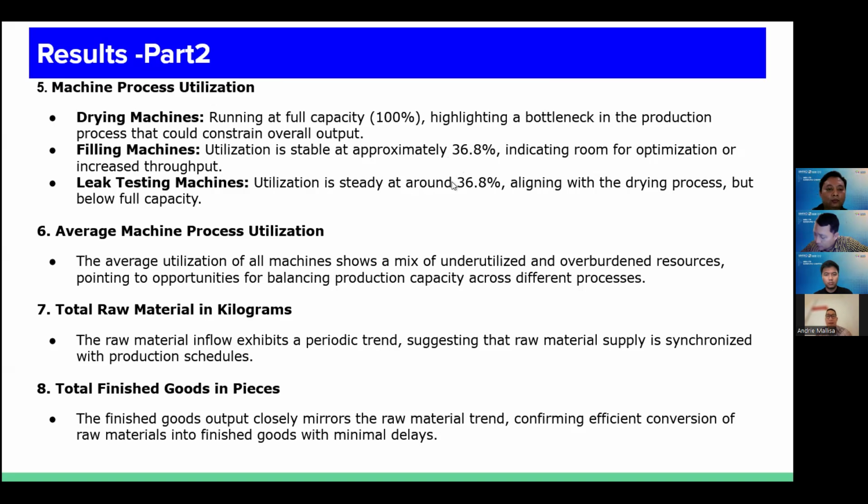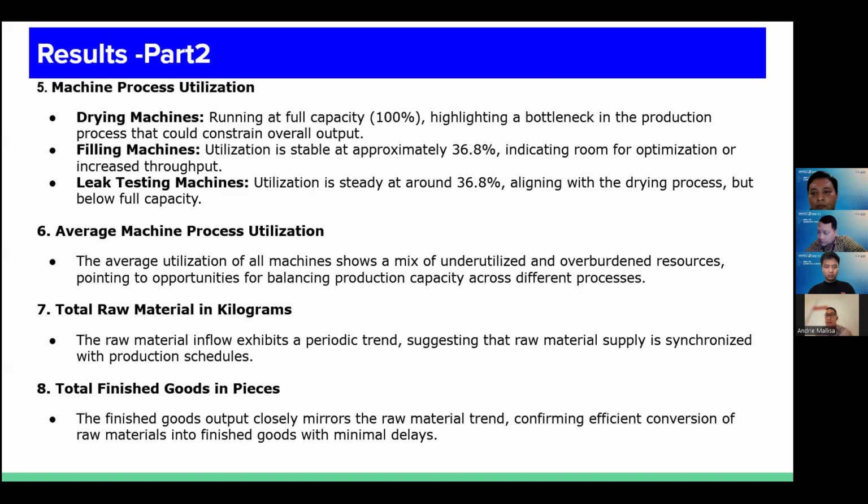And another is the leak testing machine. Utilization is steady around 36.8%, aligning with the drying process, but below full capacity. And the sixth is about average machine process utilization. The average utilization of all machines shows a mix of underutilized and overburdened resources, pointing to opportunities for balancing productivity capacity